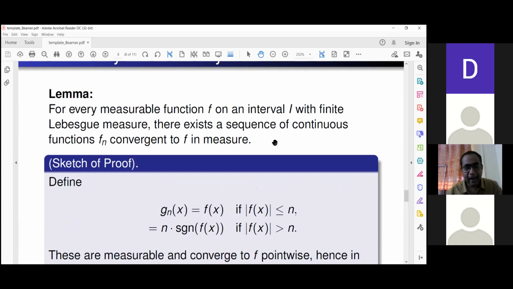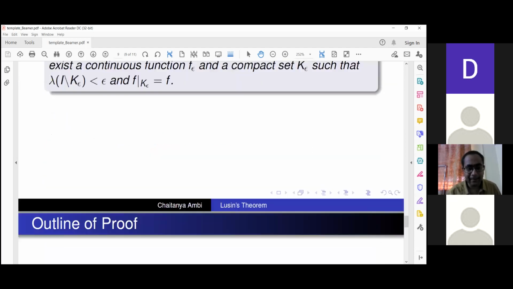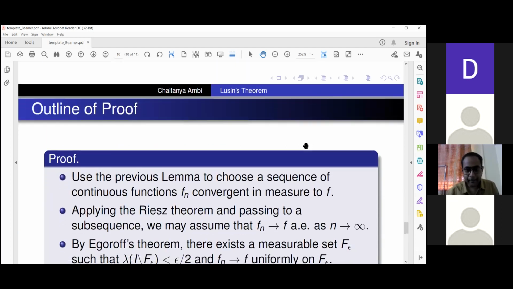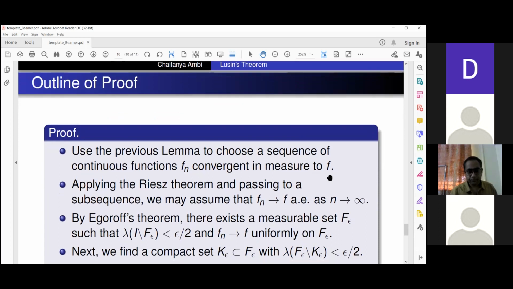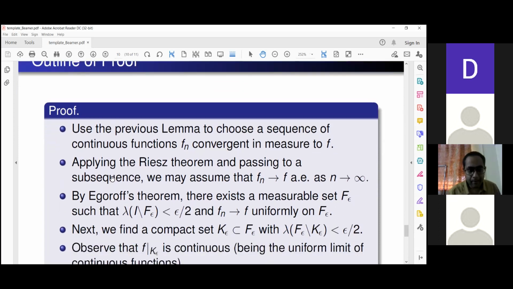So in our case, we are given a measurable function and we can find, at least in measure, a sequence of continuous functions which converges to it. That is the first step: a sequence of continuous functions f_n converges in measure to f. It can always be chosen by the previous lemma.